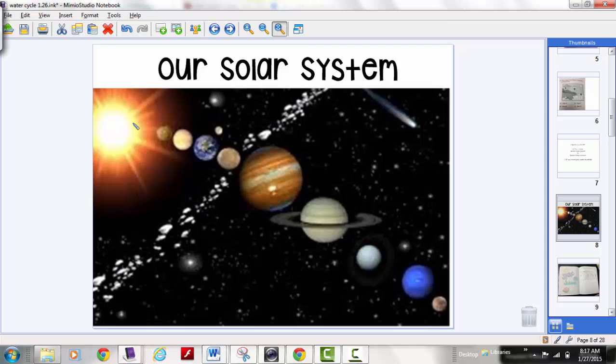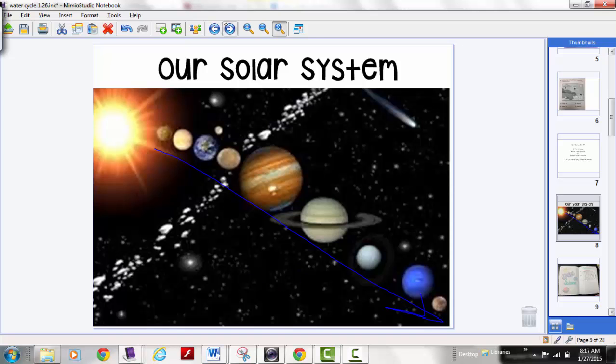So when we are talking about the planet order, we start with the sun, who does not move, who stays in the middle, and then like you just saw, all the planets revolve around the sun, and they are in a different order starting from the sun, and you will be responsible for knowing this order.